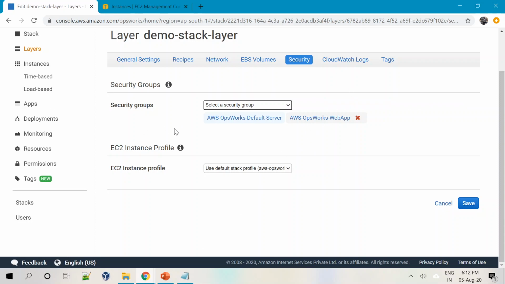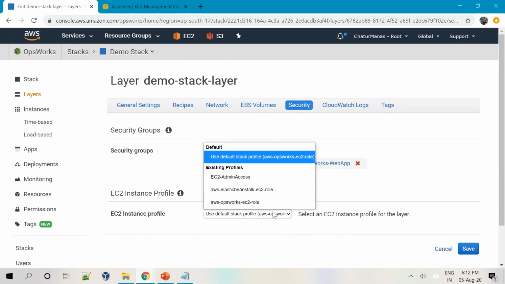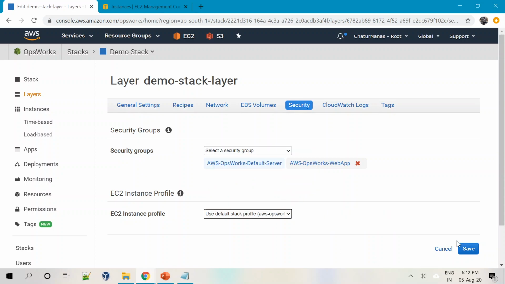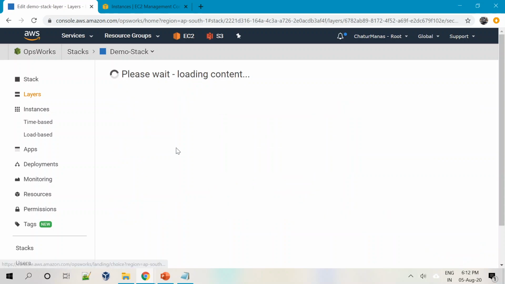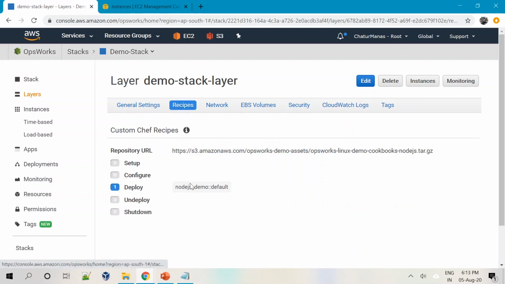All these configurations you can do at a layer, right? And I'll say do we need to do anything here? No. Let's say save. Okay, so whatever configurations are required for different layers, you can go and do that as well. So we did it for recipes. We specified what has to be done during the deploy.